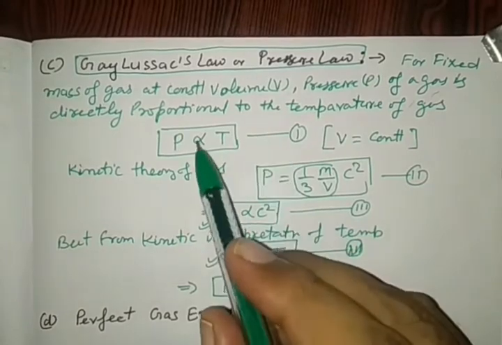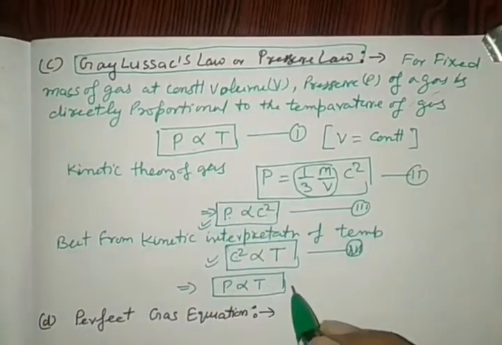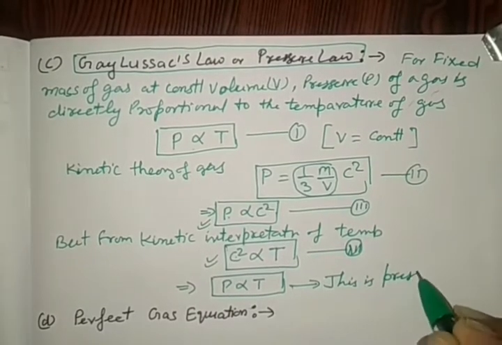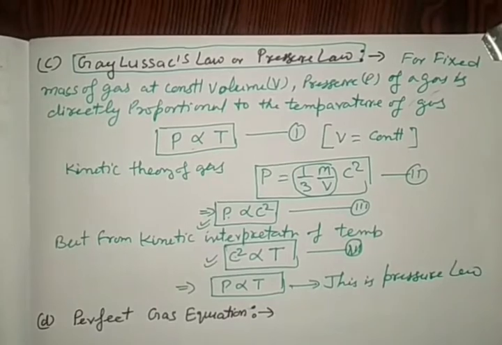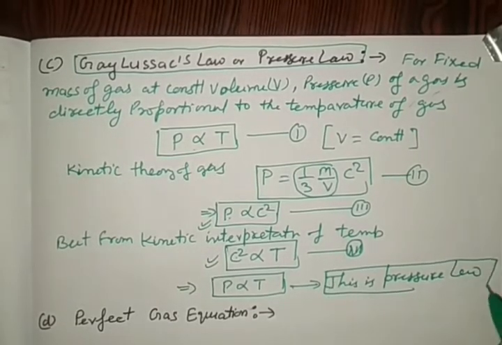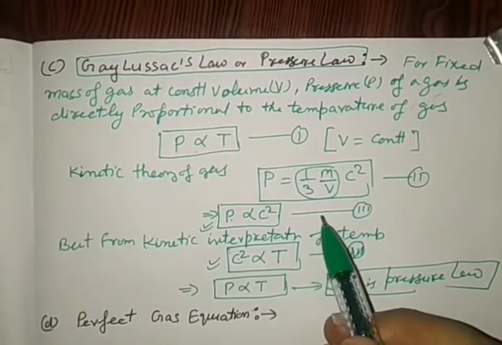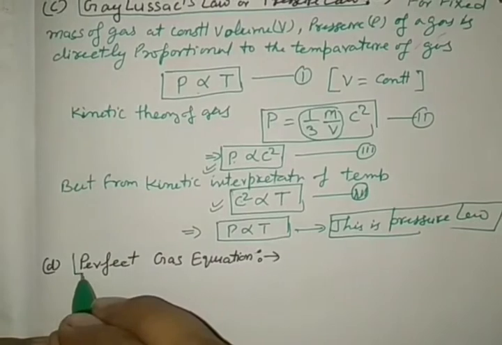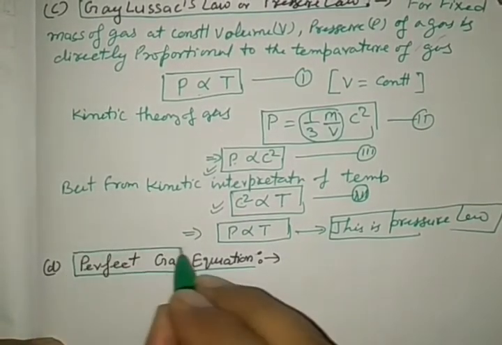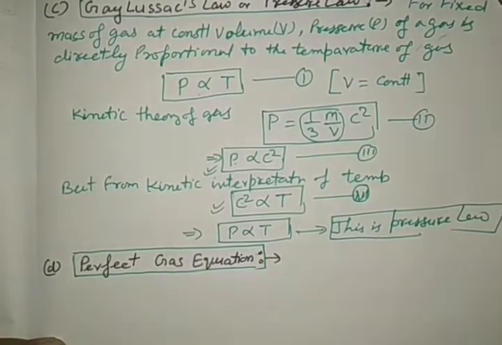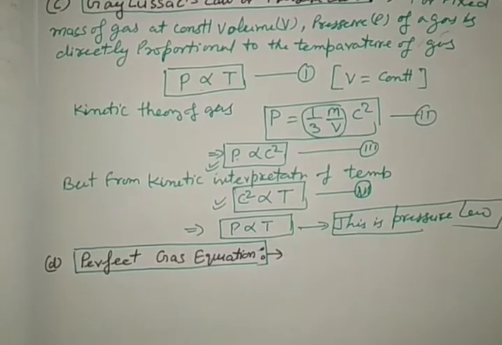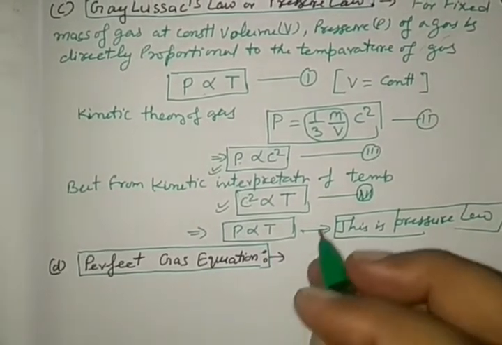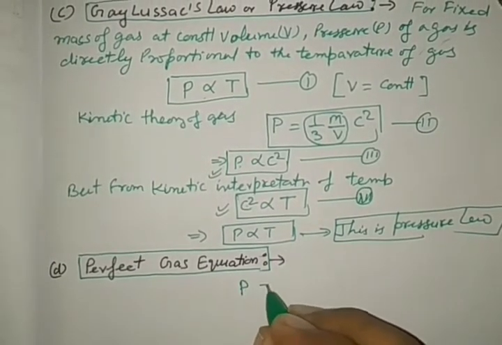Right? So P proportional to T is the pressure law. So we may write this as the pressure law, which is derived by the third law: first Boyle's law, second Charles's law, third pressure law. Thereafter we are going to derive the perfect gas equation by the kinetic theory of gases. Here, by the kinetic theory of gas, again we are going to write the kinetic gas equation.